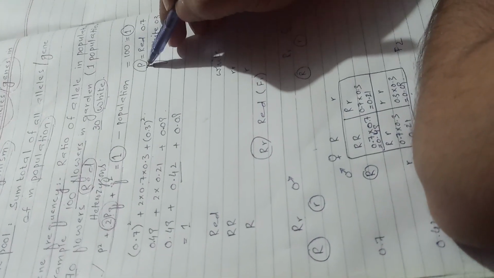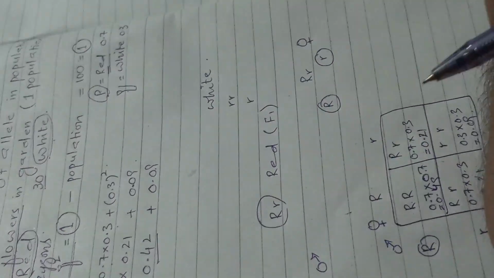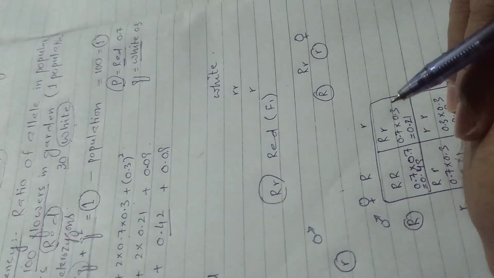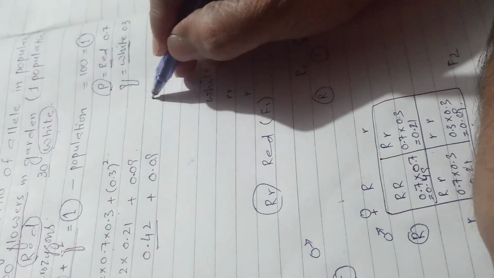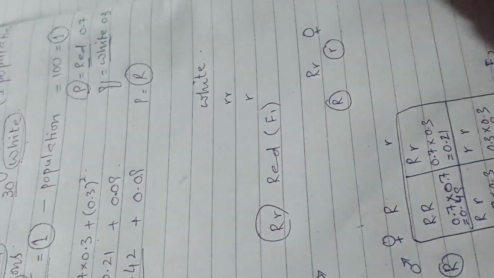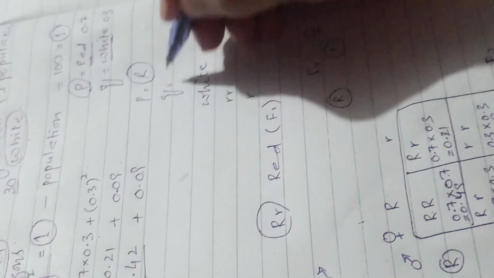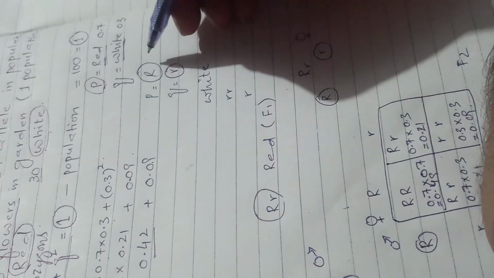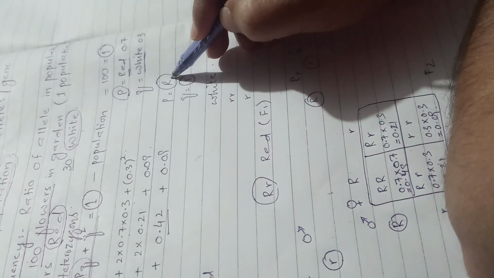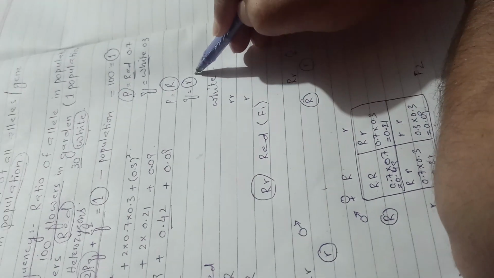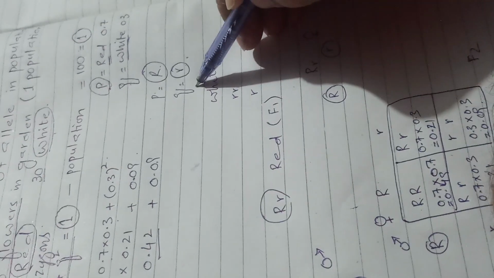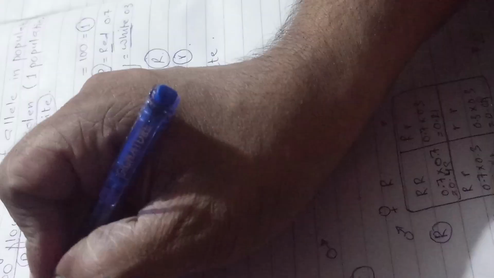Here p shows the dominant character, which is red, and q shows the recessive character, which is white. We indicate red as a capital R and white as a small r, because we are discussing complete dominance. So p is equal to R and q is equal to small r. P is the dominant character and q is the recessive character. So here is the data.